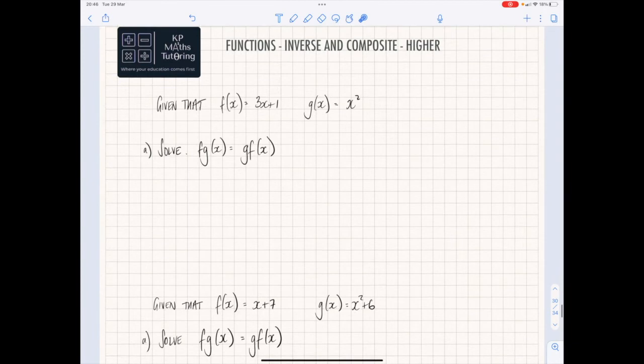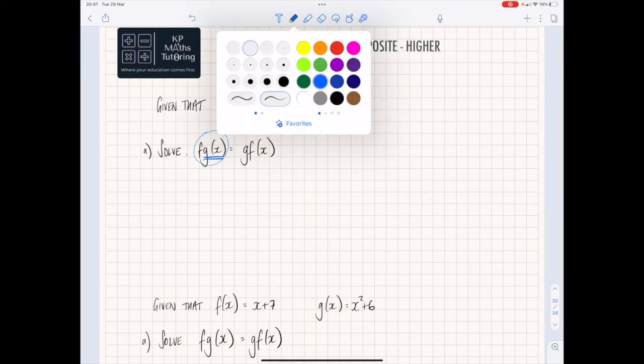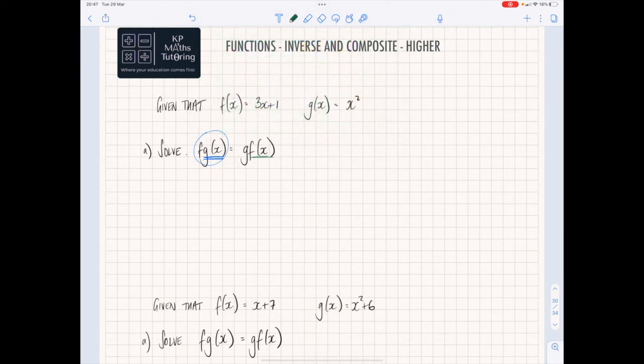Okay, so last bit we're going to look at here now is where we have two composite functions that we're going to combine. So in this bit here, what I do is I work out the composite part here first of all. So I work out g of x, and then once I've got that, I substitute that into the f of x. So it's the same as what we've just done. Have a go to see if you can work out that left-hand side if you want to, first of all. Pause the video and have a go. And also do the same here. So do this first of all, and then once you've got that, substitute that into there, and then set up an equation. See if you can do that bit first. Pause the video, have a go, and then I'll explain what happens.